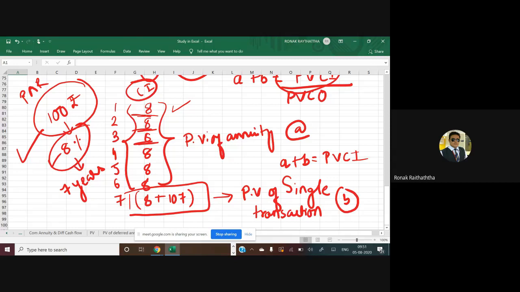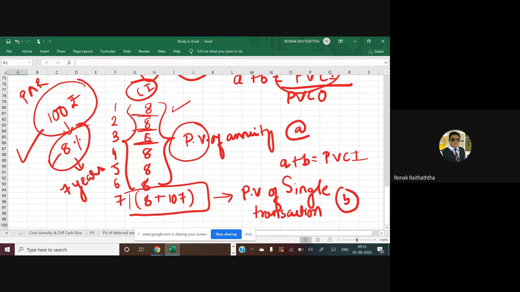So what you are supposed to find? Present value of annuity for all these transactions. And in year number 7, what you are going to get, take it as a single transaction, because from year number 7 it is not an annuity, because you are going to get something out of it.